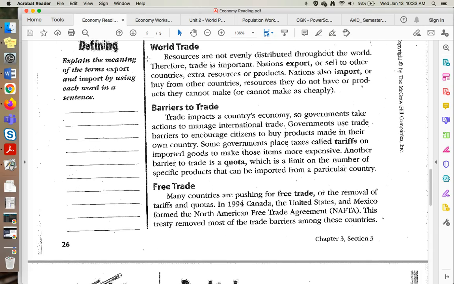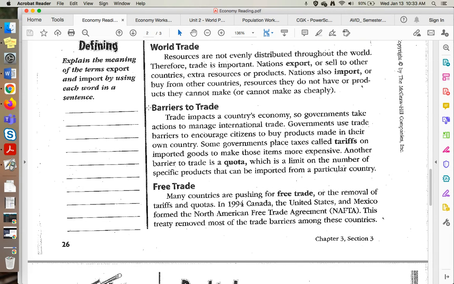World trade. Resources are not evenly distributed throughout the world. Therefore, trade is important. Nations export, or sell to other countries, extra resources or products. Nations also import, or buy from other countries, resources they do not have or products they cannot make or that they can't make cheaply.